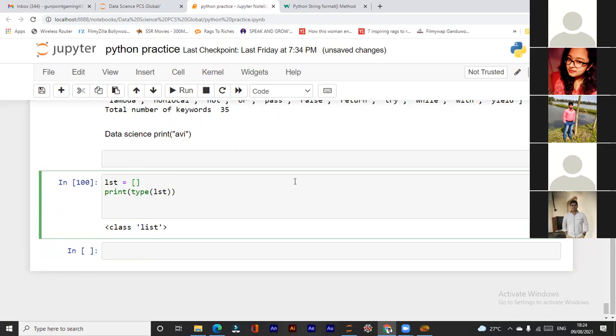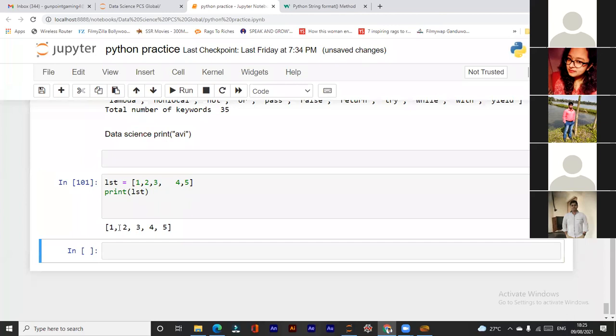Now, if I place any elements, items need to be separated by commas. It doesn't matter if you give a space also after it. Say 1, 2, 3, 4, 5.